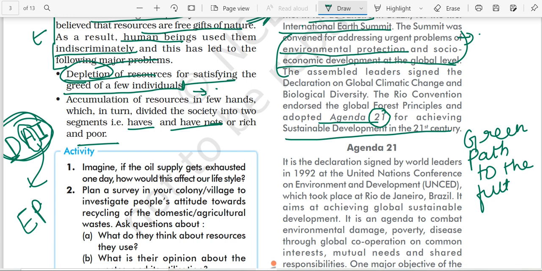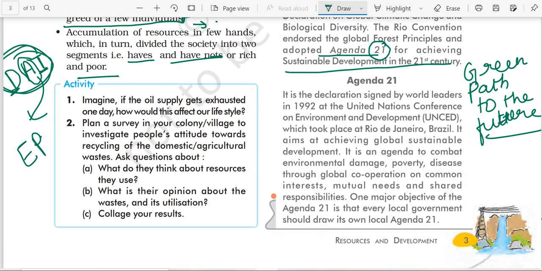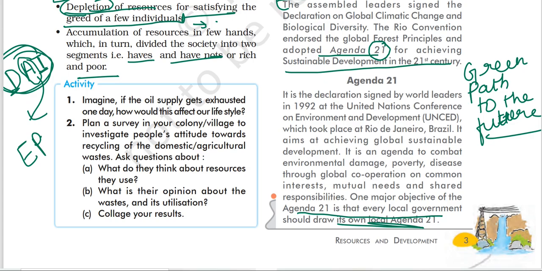Agenda 21, because at the global level we are talking about sustainable development. In Agenda 21, we are focusing on local governments also, that they should have their own local Agenda 21. It can be asked, what is the full form of UNCED? This Agenda 21 declaration was signed by world leaders at UNCED. UNCED full form: United Nations Conference on Environment and Development.